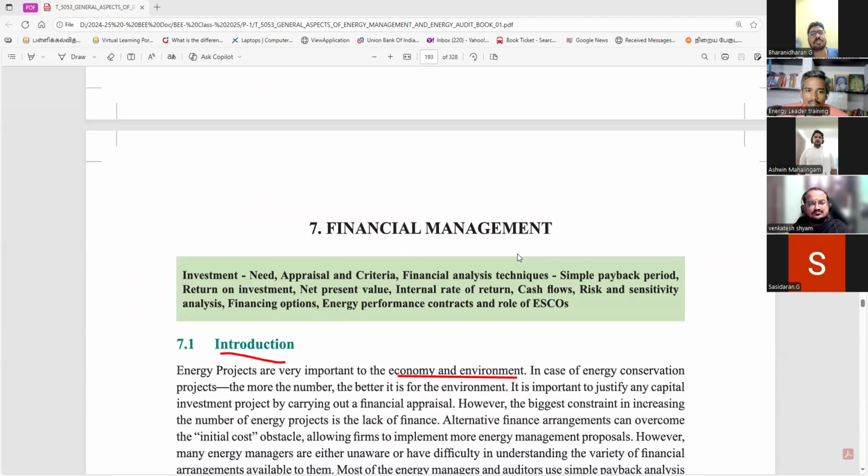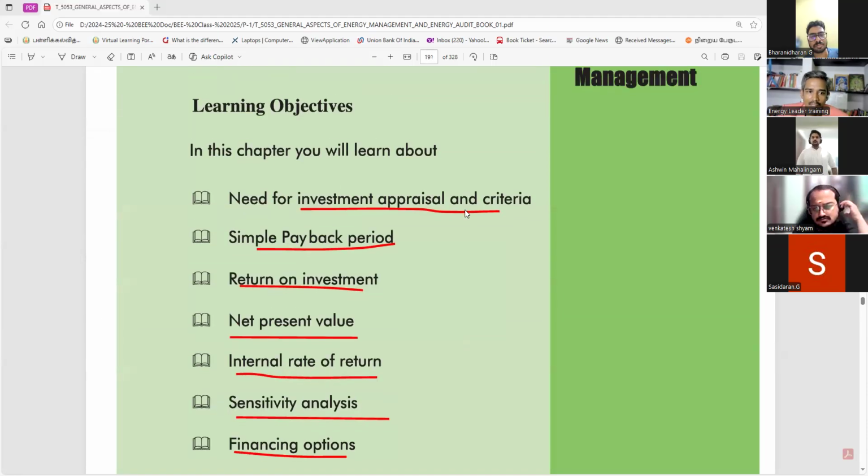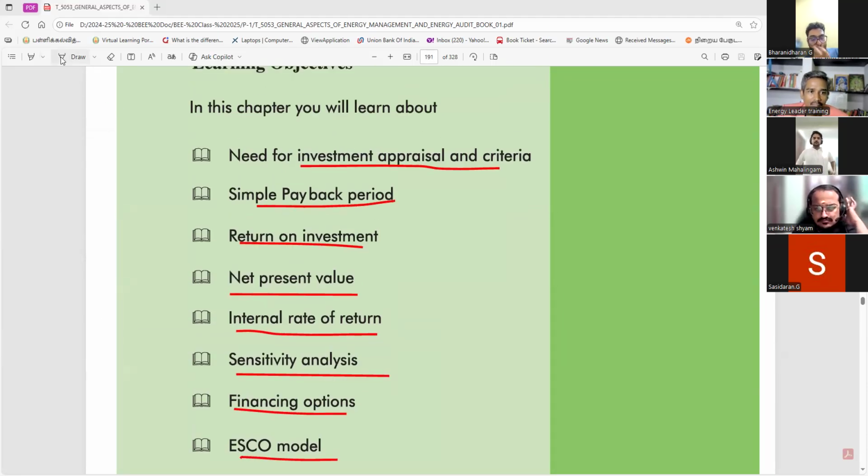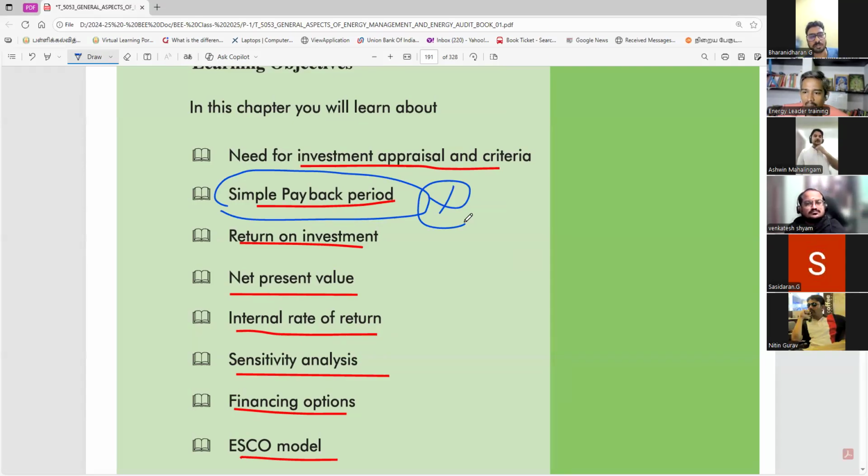This is financial management, a very, very important chapter. Every time, they are asking a question on the simple payback period. This is general: for electrical, thermal, all streams, they are asking the simple payback period.